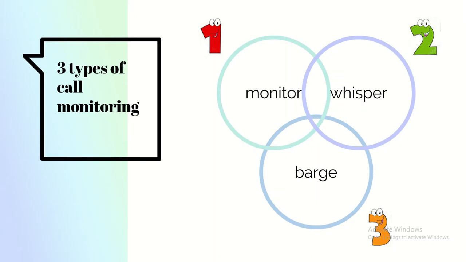There are three types of call monitoring: monitor, whisper and barge. These are the three types of call monitoring that you can further read from the textbook and find out what these three words refer to. So this is your small homework for today.